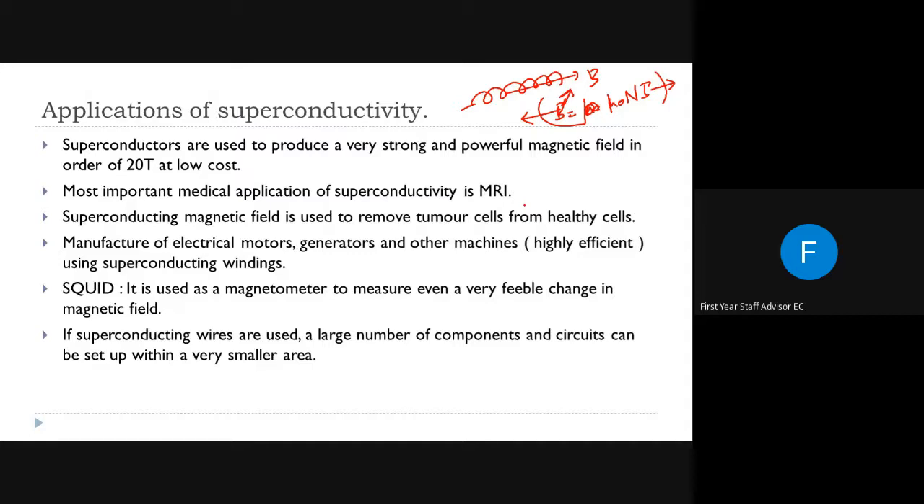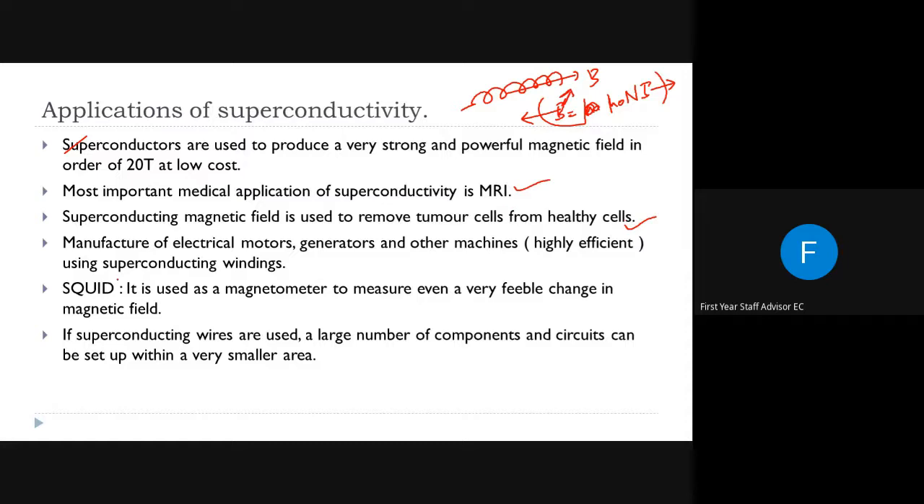One of the most important medical applications of superconductivity is MRI. What is MRI? Magnetic resonance imaging. In magnetic resonance imaging, one of the important things used is a magnetic field. The specimen to be scanned is placed in the magnetic field. So this strong magnetic field is created by superconductors. And also the superconducting magnetic field is used to remove tumor cells from healthy cells.